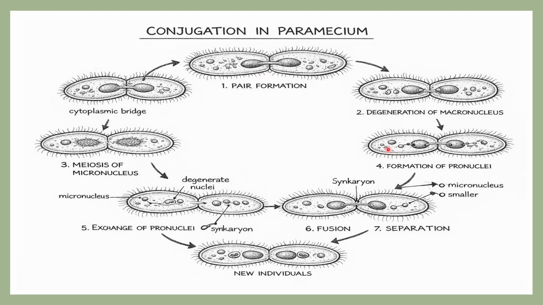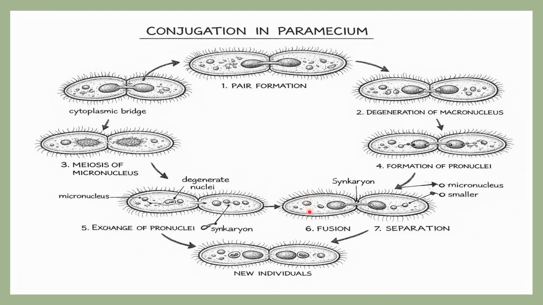Okay, now once these two pronuclei are formed, the exchange is going to happen. Exchange means how? The migratory pronucleus of this paramecium will migrate from here to here. On the other hand, the migratory pronucleus of this paramecium will move from here to here. After this movement, the migratory pronucleus is going to fuse with what?